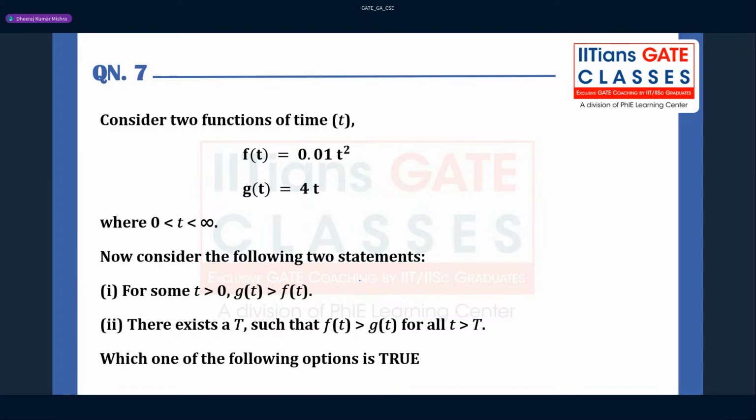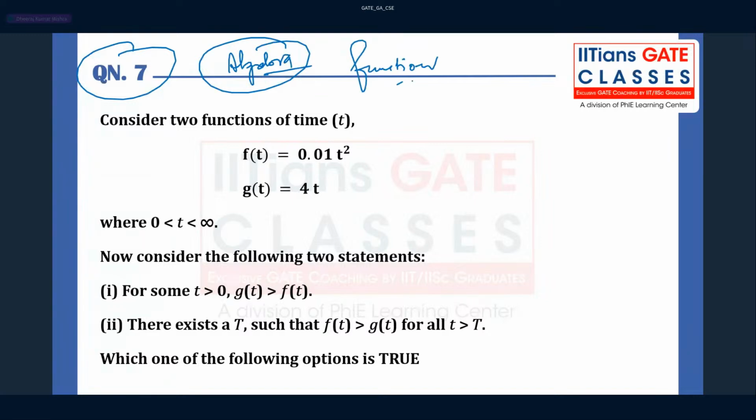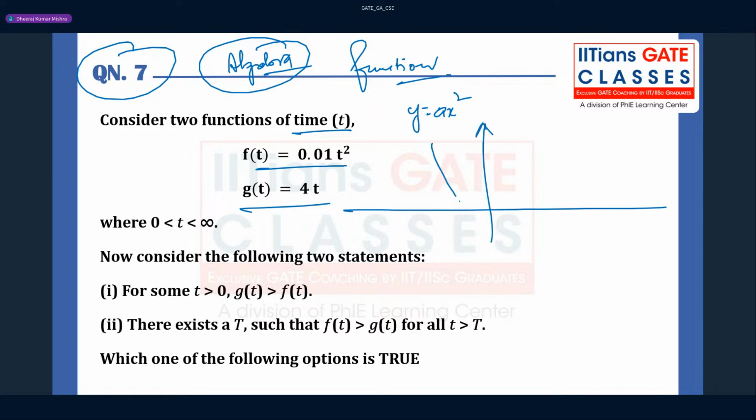Now the next question. This question is from algebra. Again, the topic is function. Consider two functions of the time t. One is nothing but a kind of parabola, y equal to some a x square kind of thing, and one is the straight line. You can just draw it: an upward parabola, and a straight line like this. This is f(t), and this is g(t).